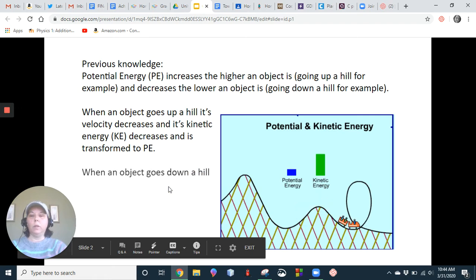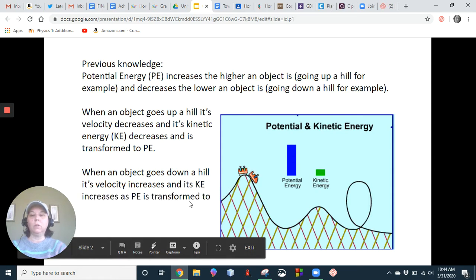And then vice versa, when an object goes down a hill, its velocity increases, which means its kinetic energy increases, and the potential energy is transformed to kinetic energy. So we know that potential energy is based on height, and kinetic energy is based on velocity.